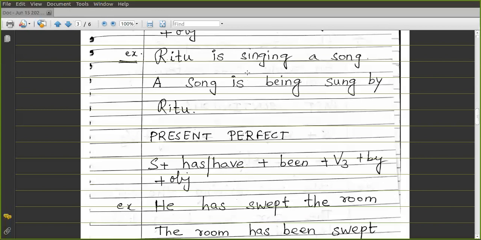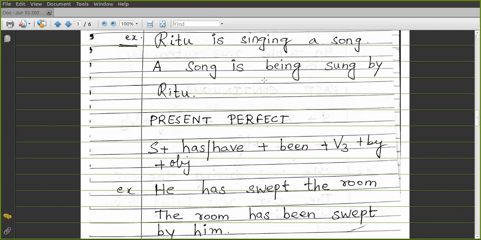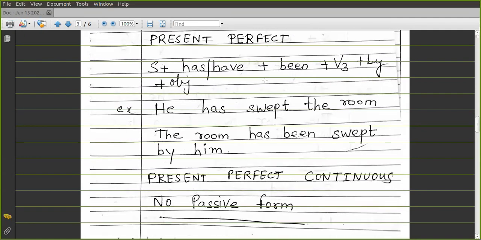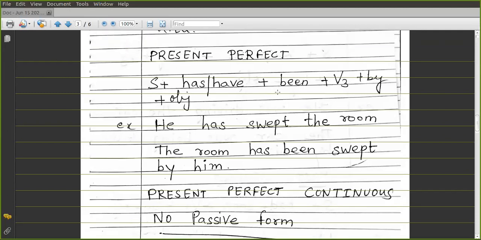So present perfect. For present perfect, the structure is subject plus has/have plus been plus V3 plus by plus object. So in perfect tense, you have to remember that you will use the word been, b-e-e-n. Subject plus has/have plus been plus V3 plus by plus object.